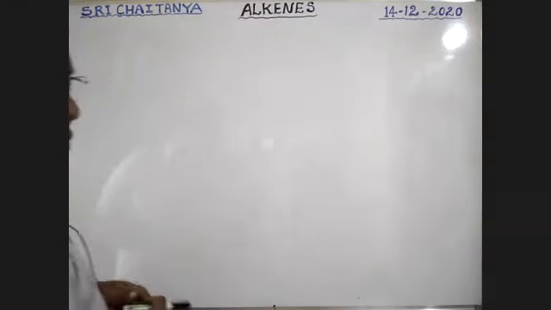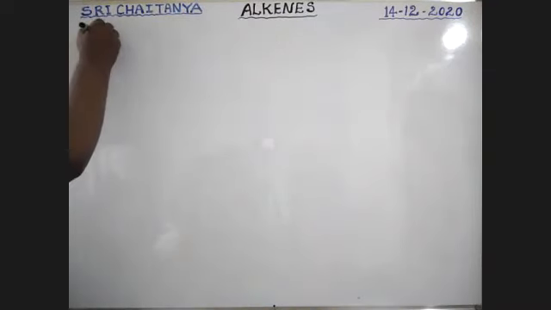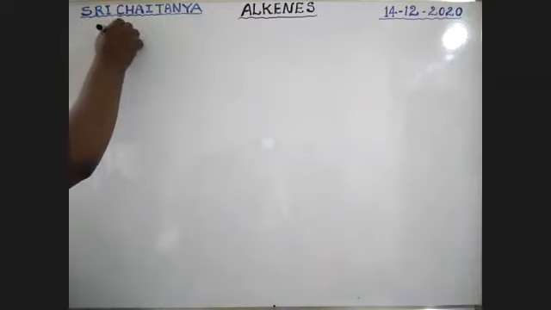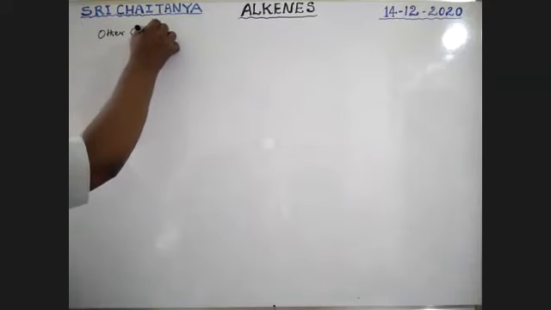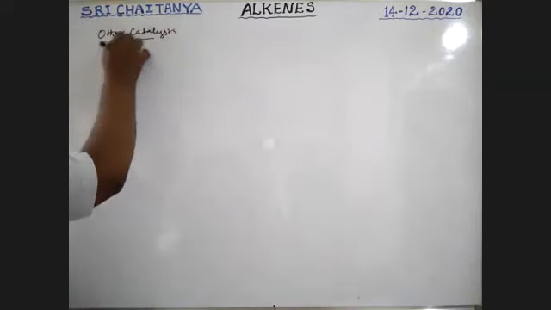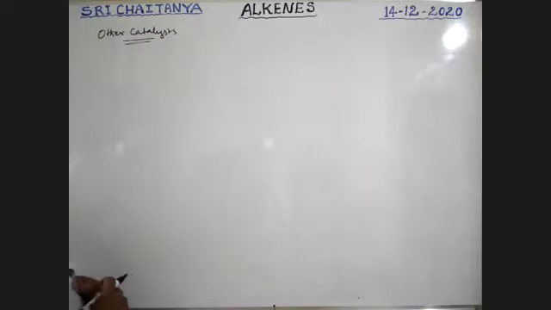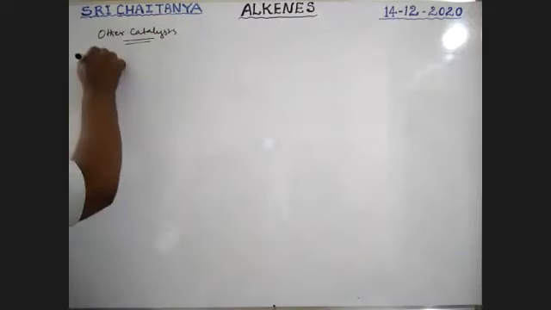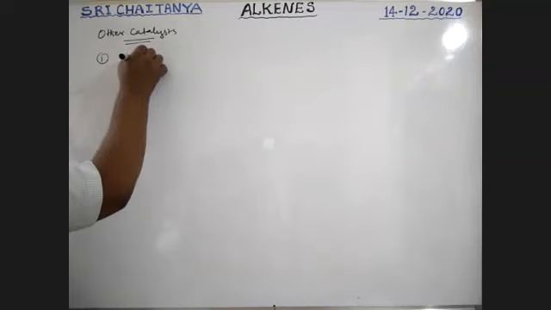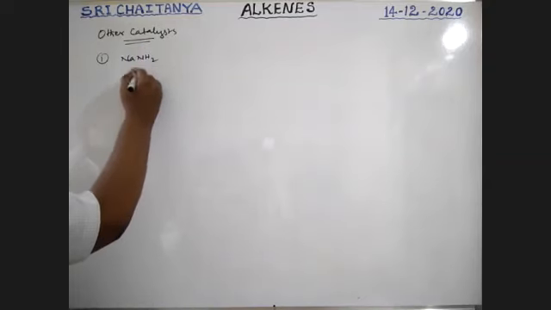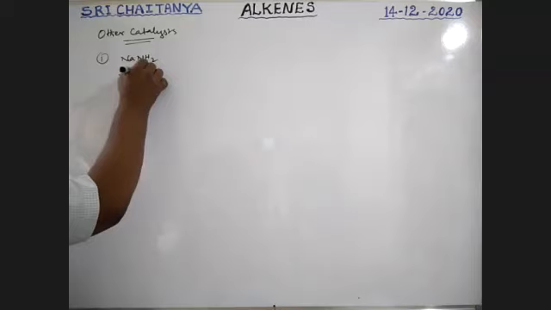See here, other catalysts. These catalysts are also used, boys. One, NaNH2, sodamide, it is called sodamide.